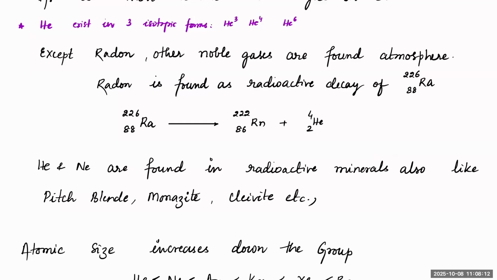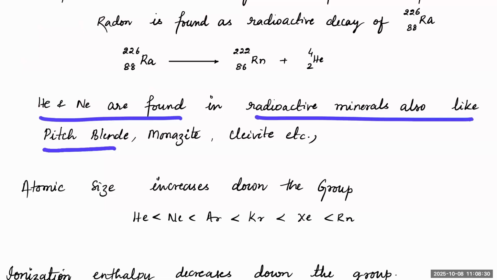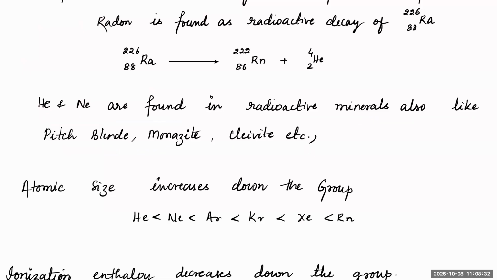Except radon, other noble gases are found in the atmosphere. Radon is mainly found due to radioactive decay, which is how radon is formed. Helium and neon are found in radioactive minerals like pitchblende, monazite, and cleveite.